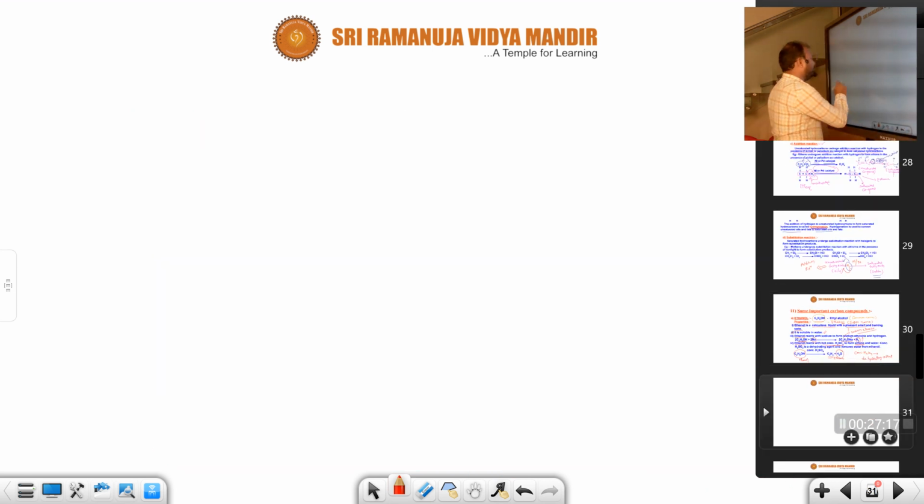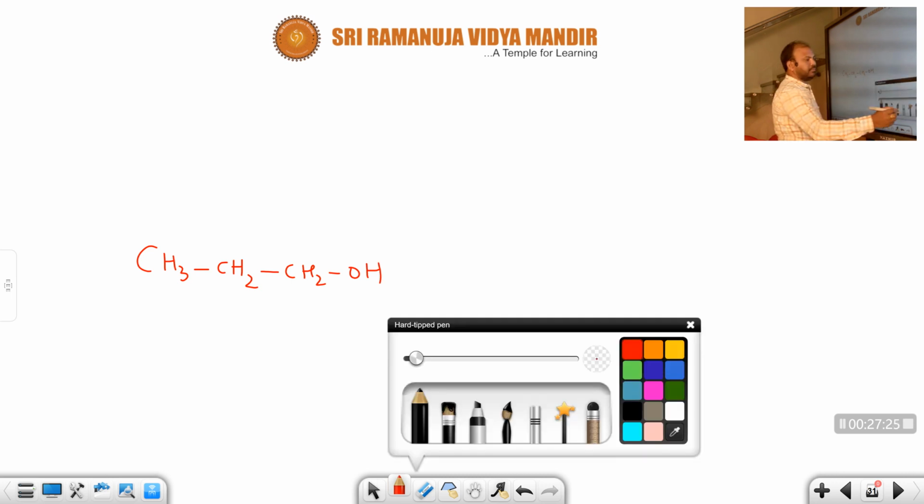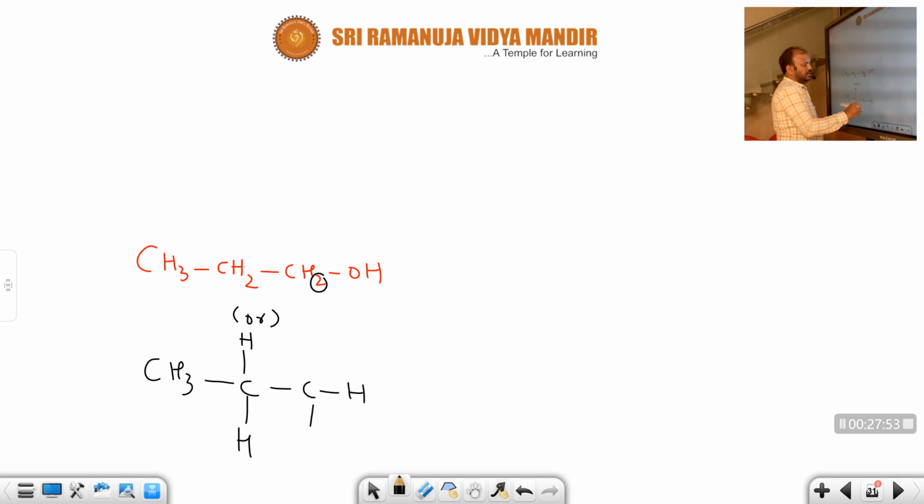Suppose I take propanol. For better understanding, I will write the structure like this: CH3, CH2. This carbon containing two hydrogens, we have to write like this: H, H. I made a mistake, please allow me to correct it. CH3, CH2, the middle carbon has two hydrogens, and the terminal carbon contains two hydrogens along with the alcohol group. Am I correct or not?